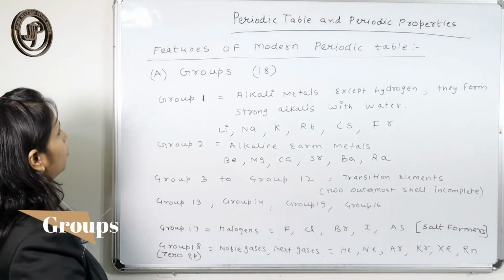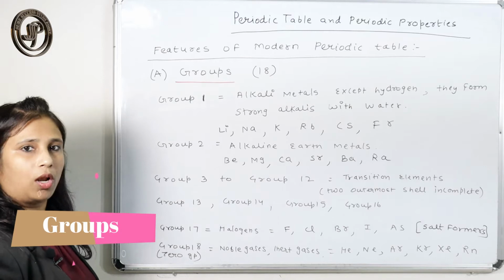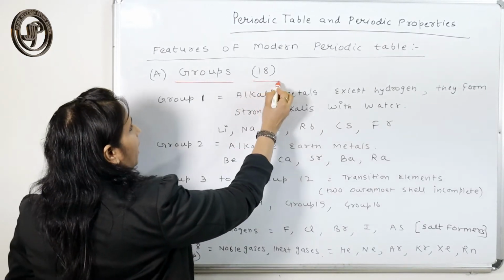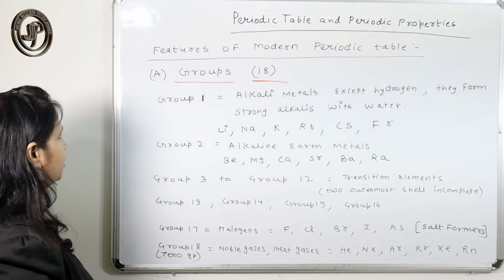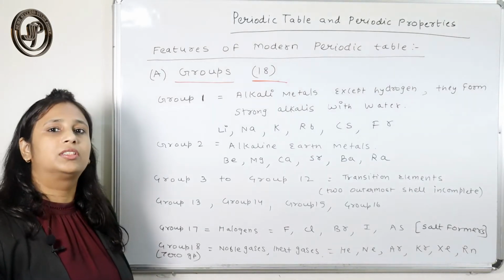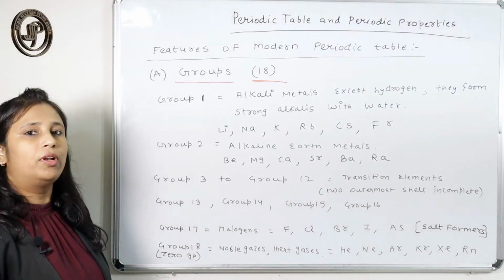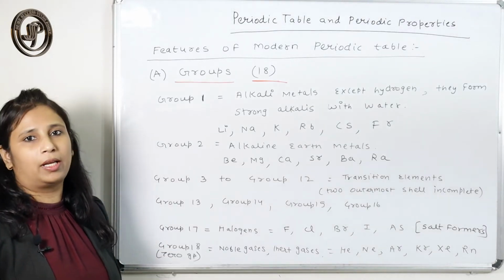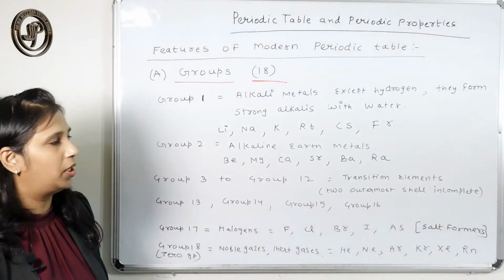So groups are the vertical columns, and total 18 groups are there. We will study them one by one. We will not study all the groups in detail, but the points important for the examination I am going to tell you.